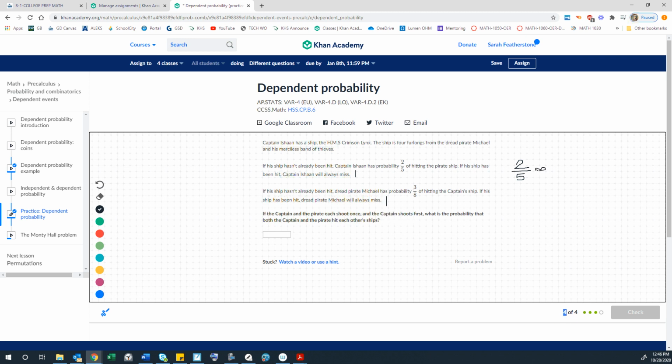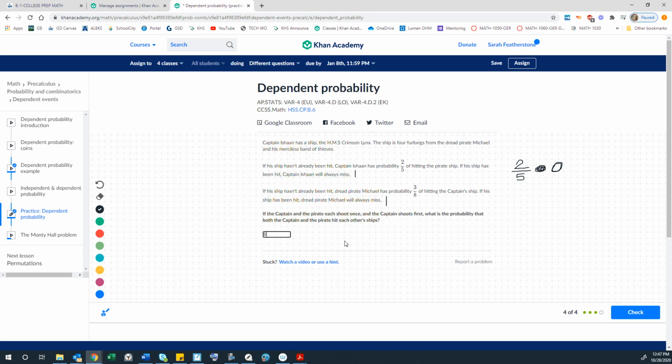Then the pirate, having been hit at a 2/5 chance, now has a 0% chance that they are going to hit the captain, because they'll always miss if they've been hit. So I'm pretty sure that gives us a 0 probability of them both hitting, because either one's going to hit and the other miss, or one miss and the other hits. And so it's a 0 chance that they're both going to hit.